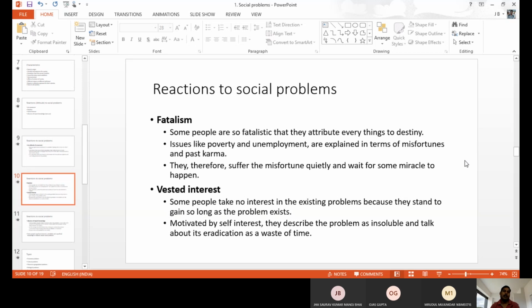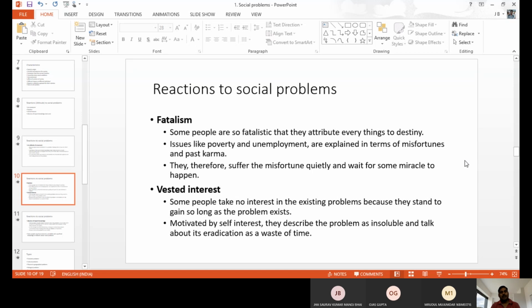Elderly people, or matured or middle-aged people, may have this kind of attitude. They may tell, I tried a number of things in my young days, but I could not solve it. We cannot solve it unless the government does something. An individual alone is not able to solve it. That type of attitude is there. Some may think this is the karma of my past, so now I am facing this issue. They take it as fatalism. So that type of attitude is also a reason why we have social problems in our society.